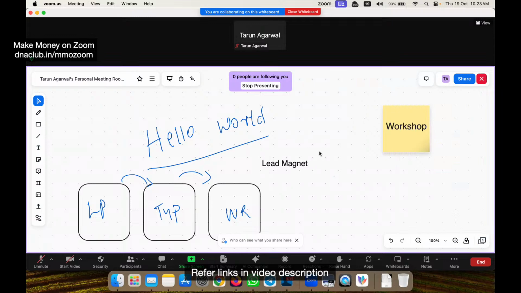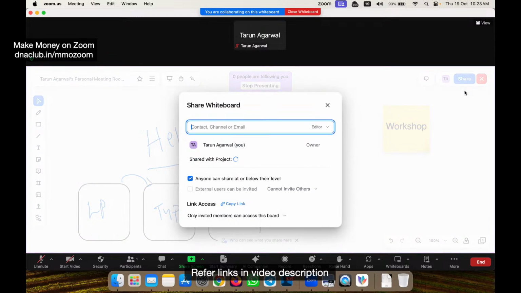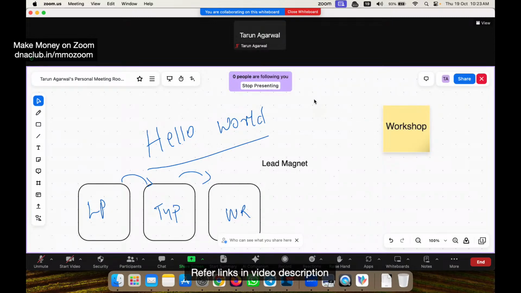The beauty of using the whiteboard on Zoom is that I can directly click on share and keep sharing this with all my participants. By default, they can see it later also, but if I click here on copy link, my participants can actually see this whiteboard or these notes anytime later as well.